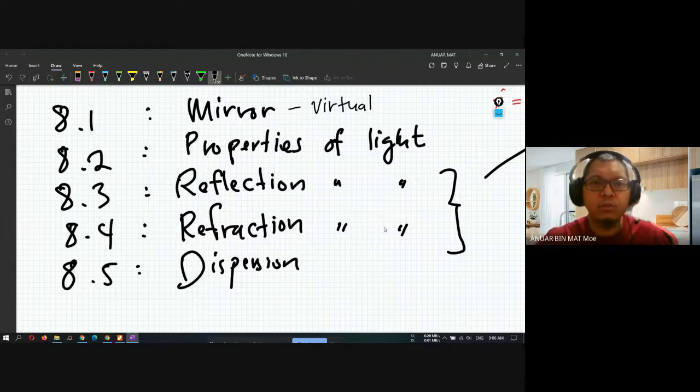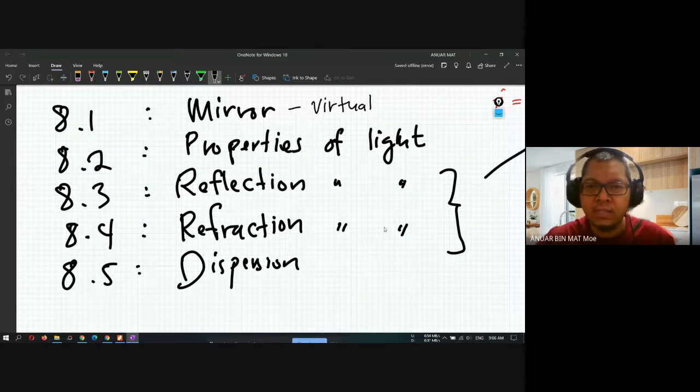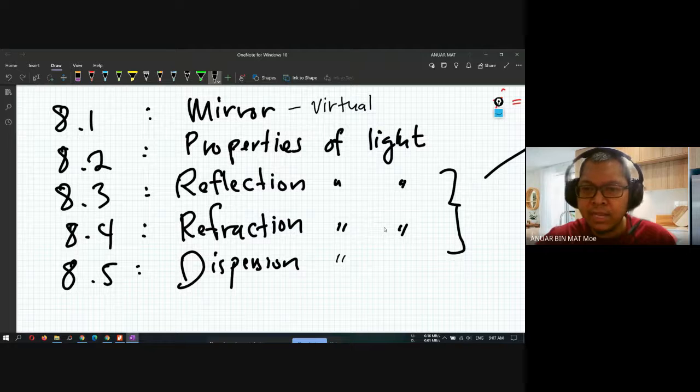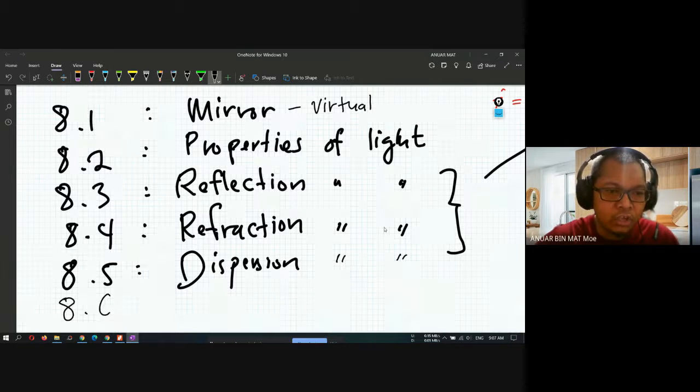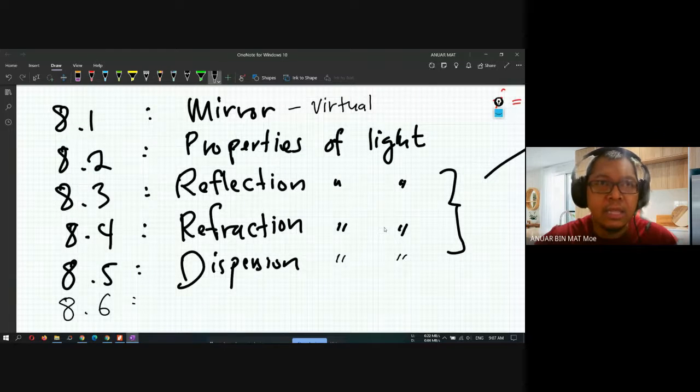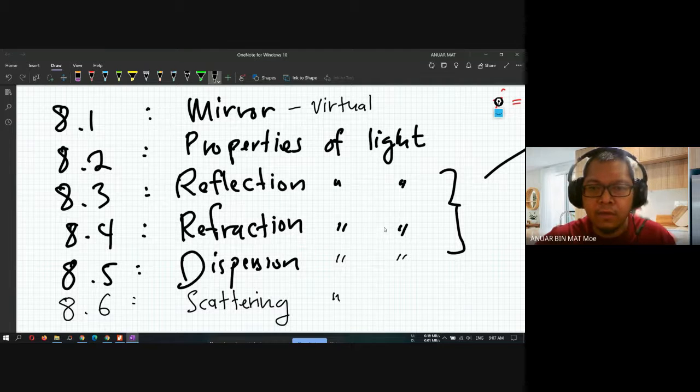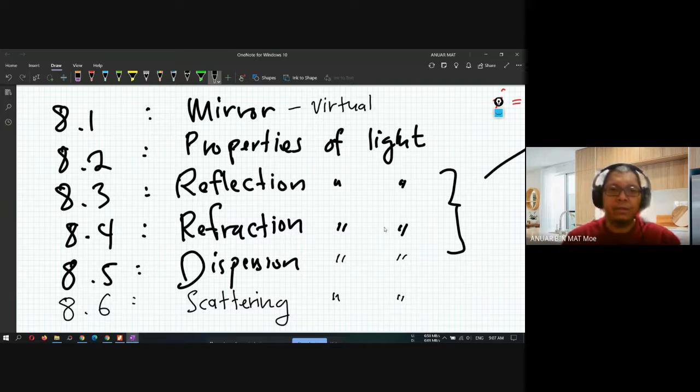8.2, we learned about properties of light. 8.3, you already learned about reflection of light. 8.4, refraction of light. 8.5, yesterday we learned about the dispersion of light. And today, only for a short topic, we are going to learn the scattering of light.